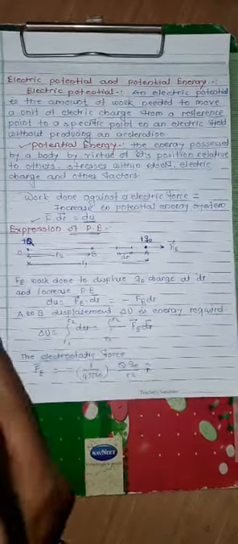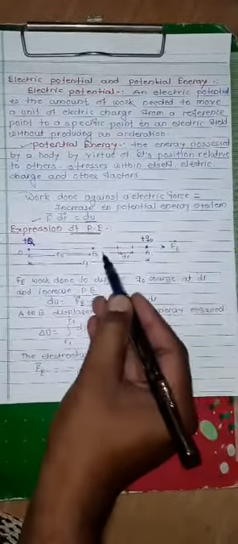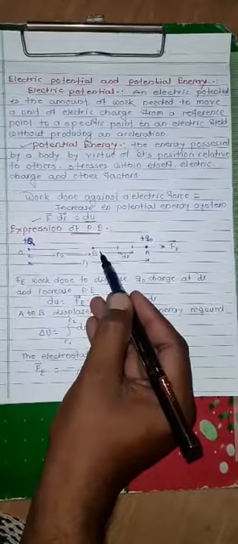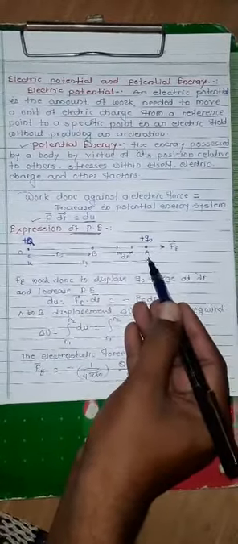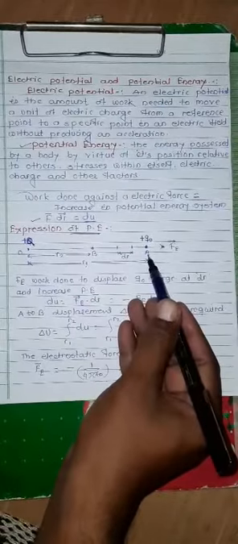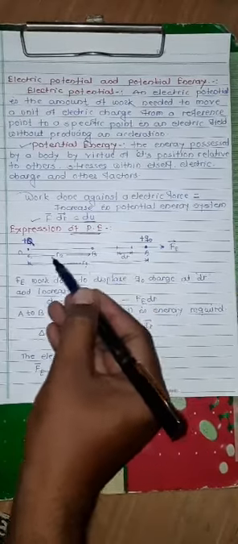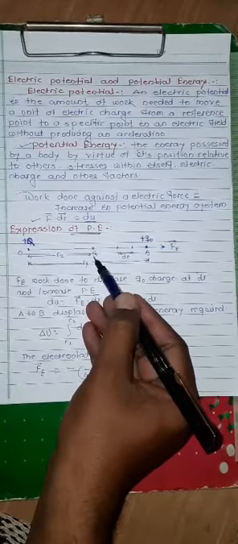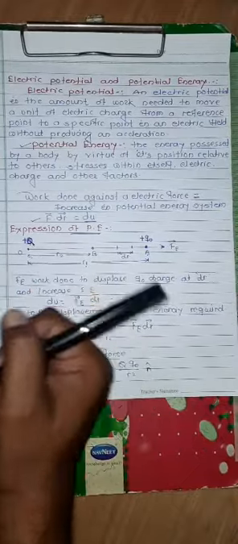Now this charge is brought from this point A to B. In short, we can say the charge is displaced from point A to point B. At point B, the distance from the plus Q charge is r2.